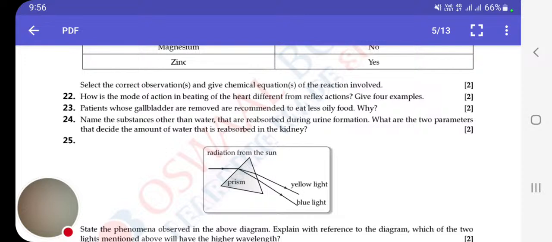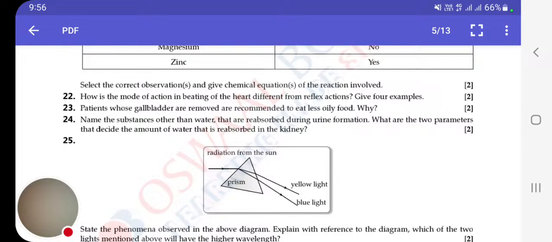The answer will be: glucose, amino acids, salts, and a major amount of water are selectively reabsorbed as the urine flows along the tube. The amount of water reabsorbed depends on how much excess water there is in the body and on how much dissolved waste there is to be excreted.